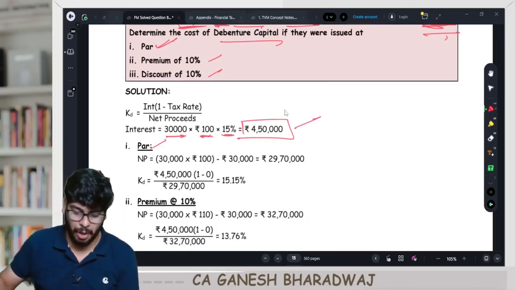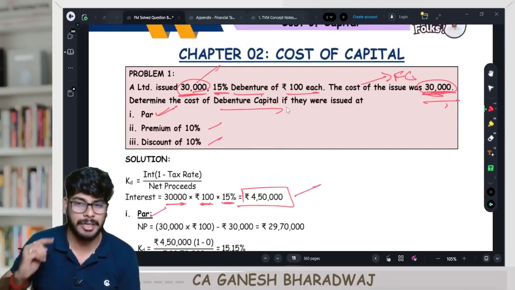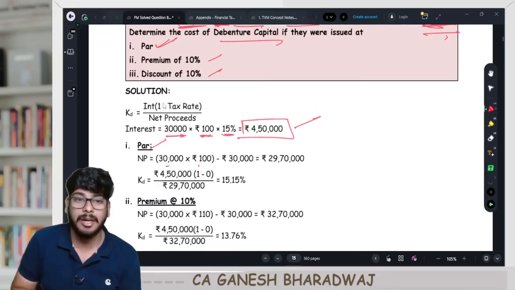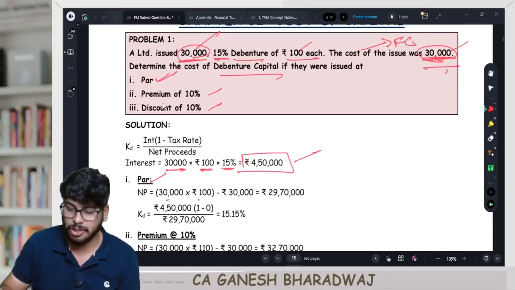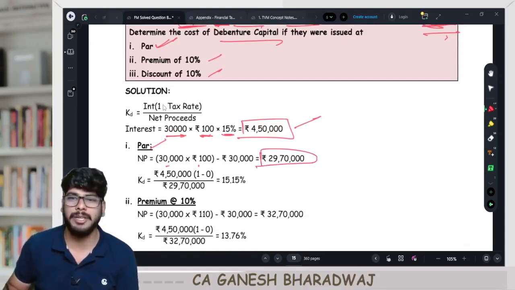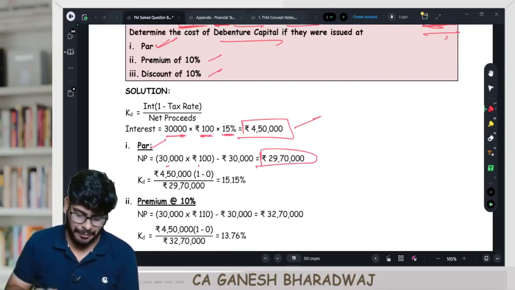Now, suppose the company is issuing it at par. What happens to the net proceeds? How much will the company actually receive? 30,000 debentures into 100 they will receive. Correct? 30,000 into 100, but minus you have a flotation cost of 30,000. So the net proceeds will be how much? 29,70,000. Guys, correct?